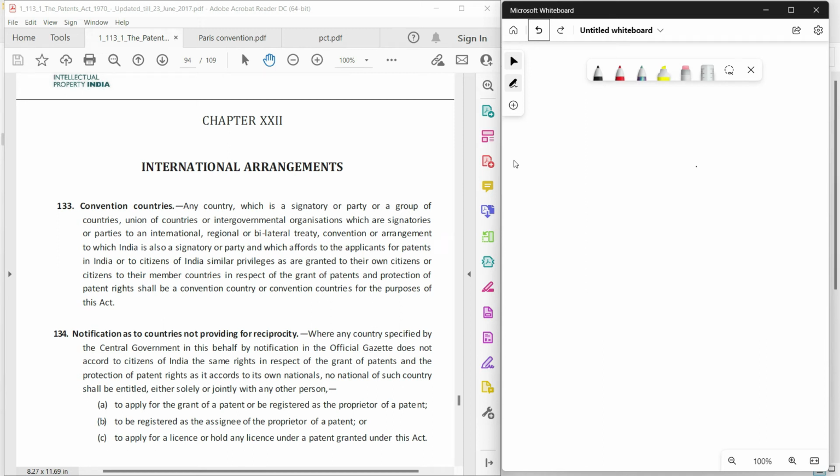I had received several requests to talk about the aspects of PCT and Paris Convention related provisions in the Patents Act. And so today I'll be taking up that particular topic so as to help you prepare for the patent agent exam. I'll try and explain what are the different provisions in a very concise manner so as to help you answer the questions related to PCT as well as Paris Convention.